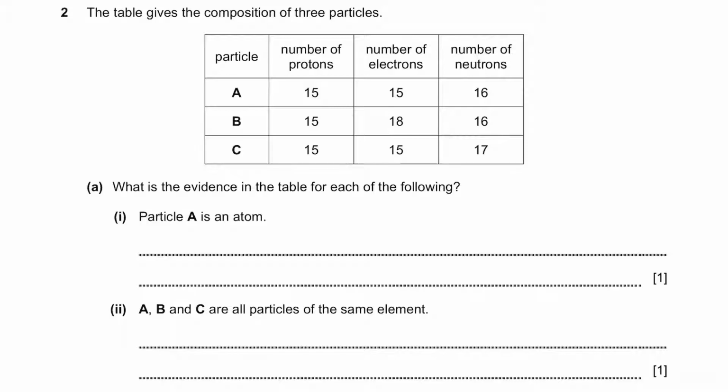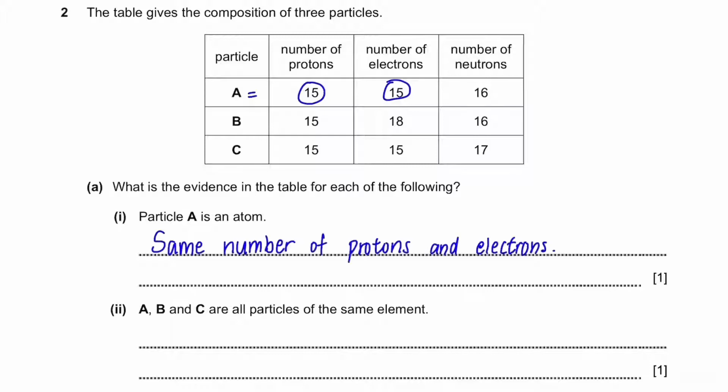Question 2. The table gives the composition of 3 particles. Part A. What is the evidence in the table for each of the following? The first one says particle A is an atom. If we take a look at particle A from the table, we can see that it has the same number of protons and electrons, and thus its charge is balanced. Therefore, we can write they have the same number of protons and electrons.